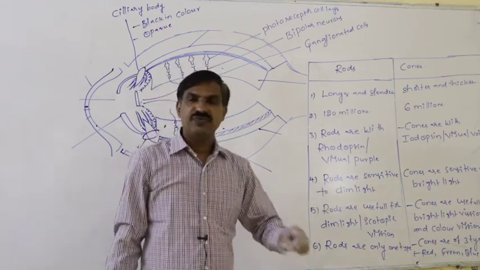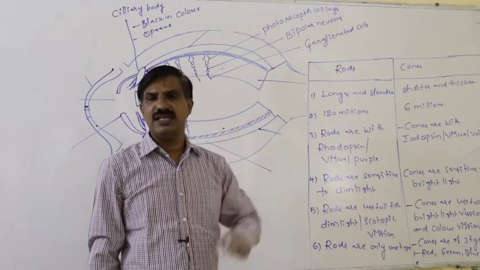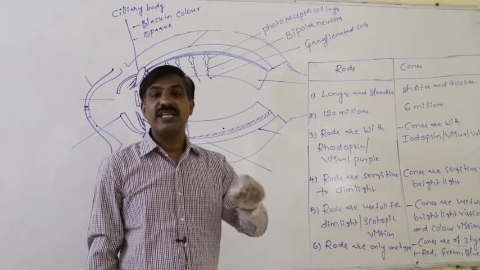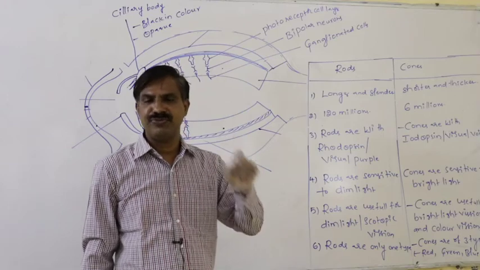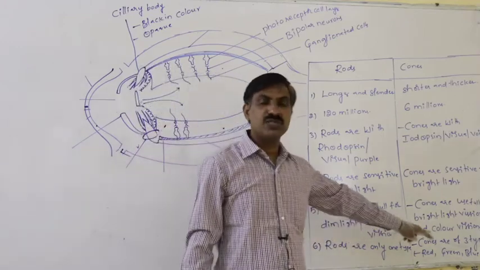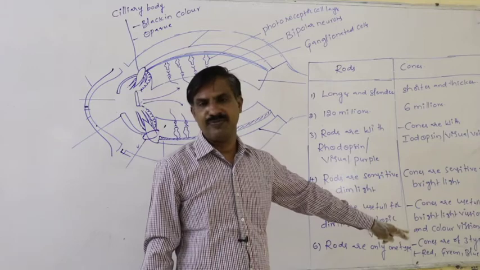For detection of various colors, at various proportions and ratios, these three types of cone cells get activated.